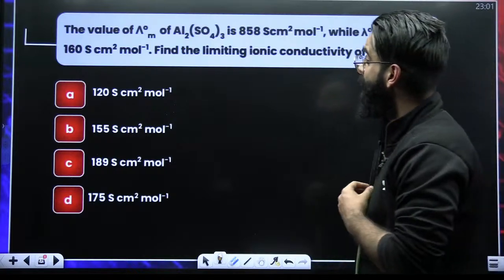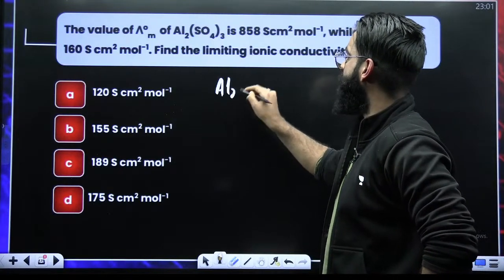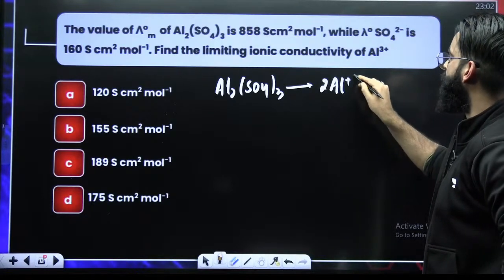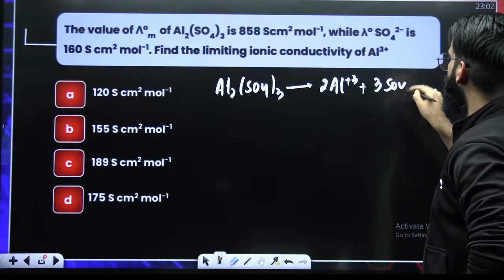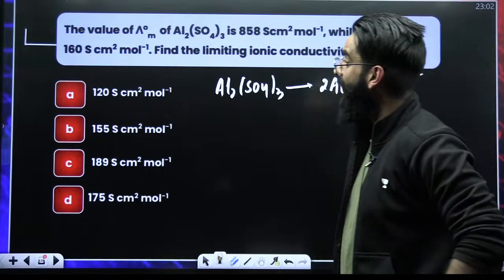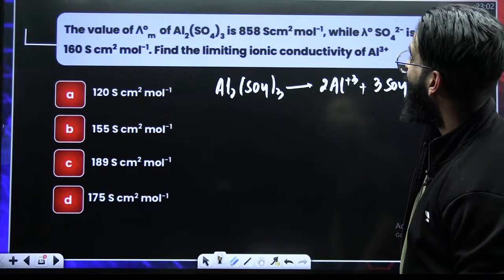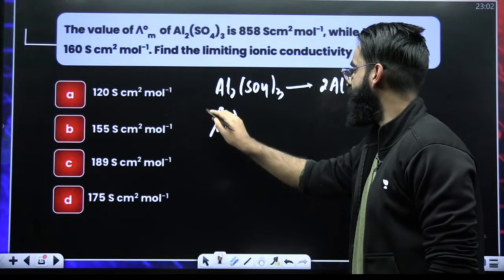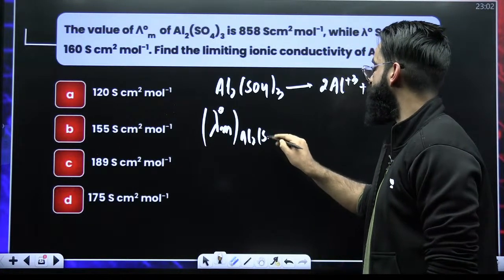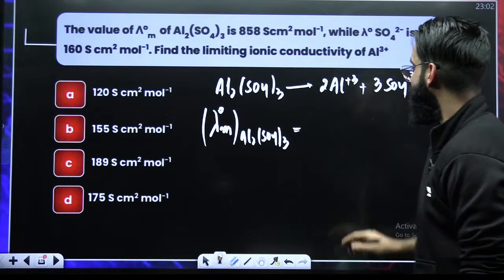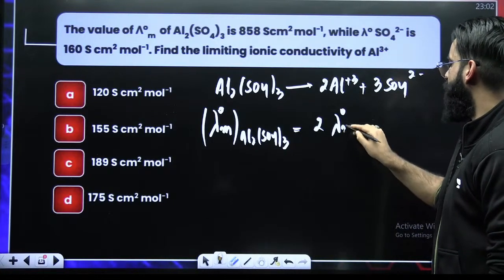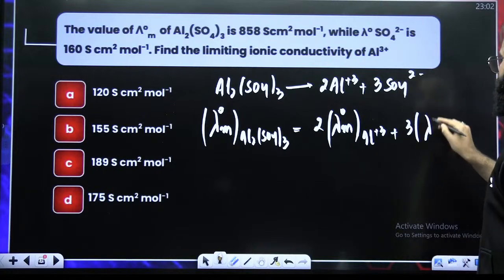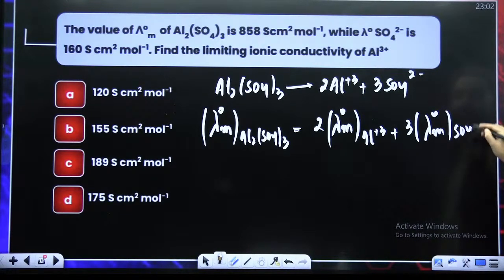First of all, if you talk about Al2(SO4)3, how does it undergo dissociation? 2 times Al tri positive plus 3 times SO4 di negative. As per the question, the molar conductivity at infinite dilution of Al2(SO4)3 can be written as 2 times molar conductivity at infinite dilution for Al tri positive plus 3 times molar conductivity at infinite dilution for SO4 di negative.